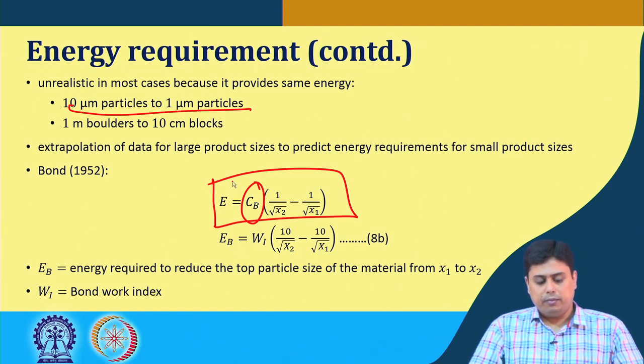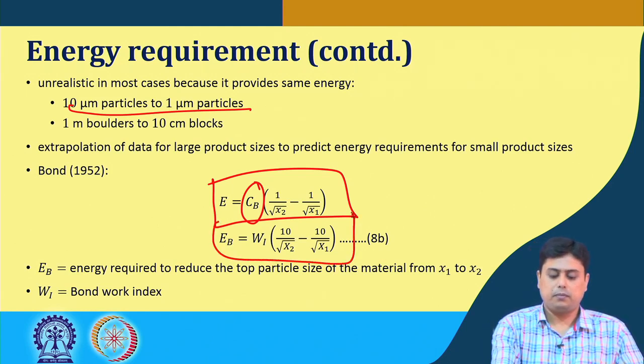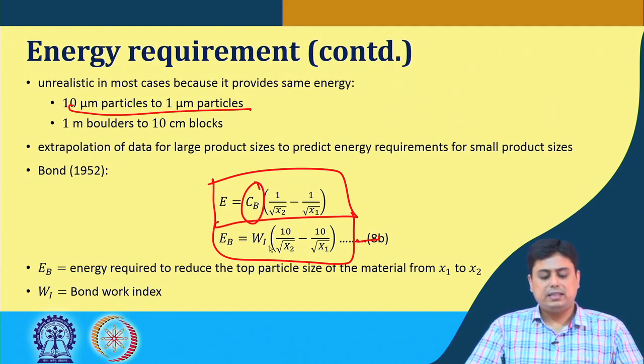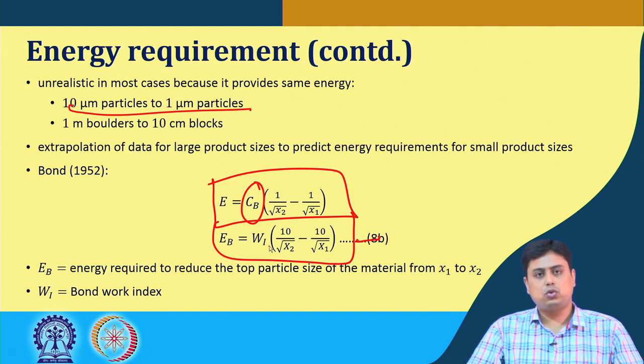But the most common form of Bond's law is this one: EB equals Wi multiplied by 10 over root x2 minus 10 over root x1. This is the most common form of Bond's law, where EB is the energy required to reduce the top particle size of the material from x1 to x2, and Wi is the Bond work index.